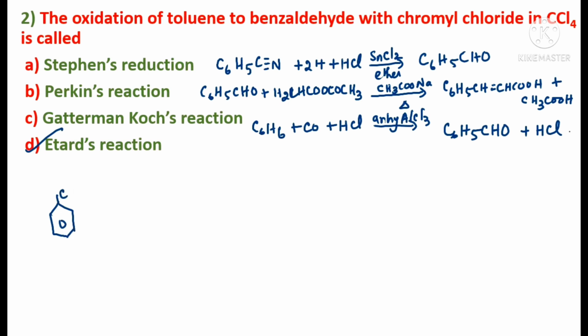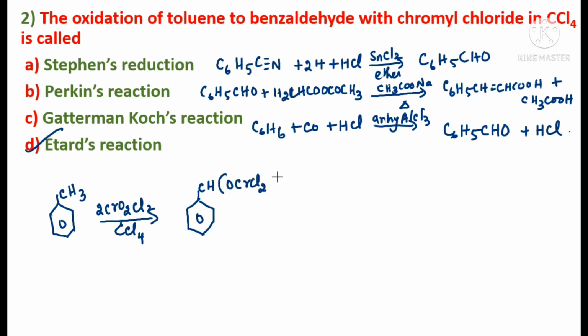What is toluene? This is toluene, C6H5CH3, okay. So this undergoes oxidation in the presence of chromyl chloride, CrO2Cl2, in CCl4, okay, and this gives a complex. So it's an intermediate product. We get a complex, C6H5CH(OCrCl2OH) the whole square, okay. So this is a complex, and then finally it undergoes hydrolysis, and we'll be getting benzaldehyde, understood, C6H5CHO, benzaldehyde. So the correct option is Etard's reaction, understood students.